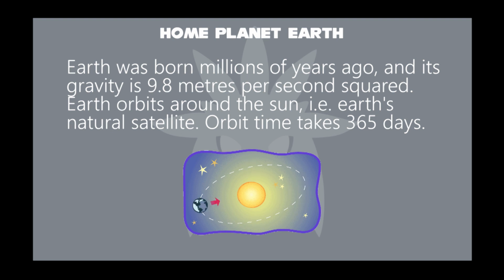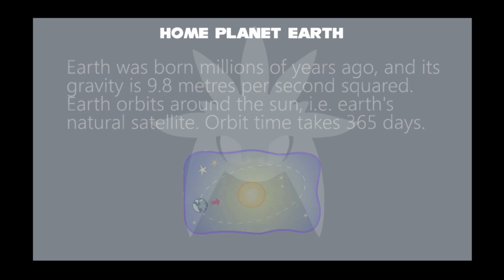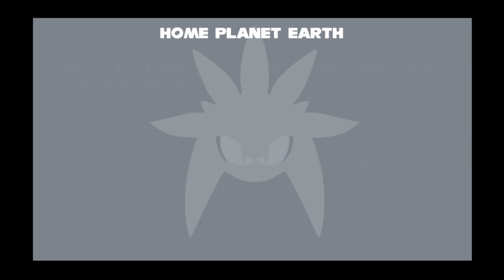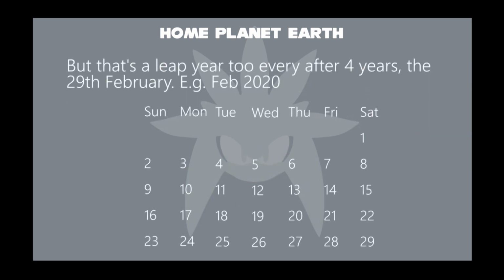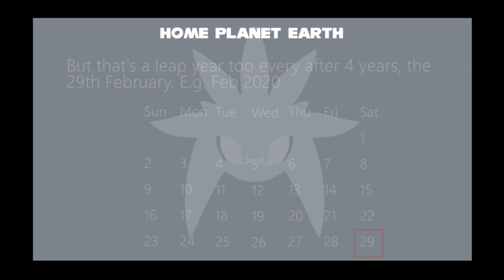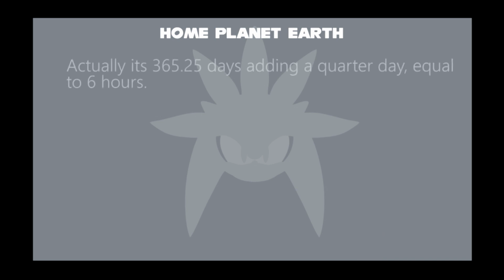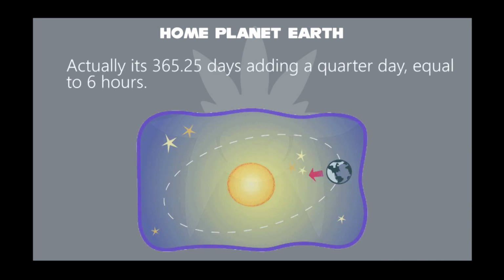You can notice that Earth orbits around the Sun in 365 days. But in some cases, there is one extra day called a leap year. After every 4 years, that is the 29th day of February. You may like to mean 365.25 days, by adding 1/4 day. 1/4 day will have 6 hours.